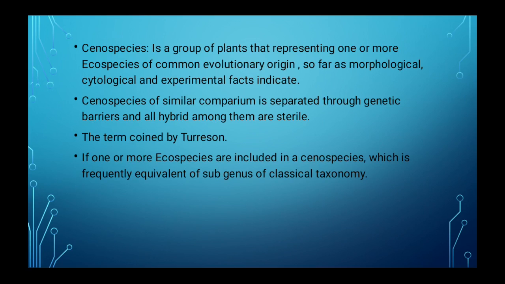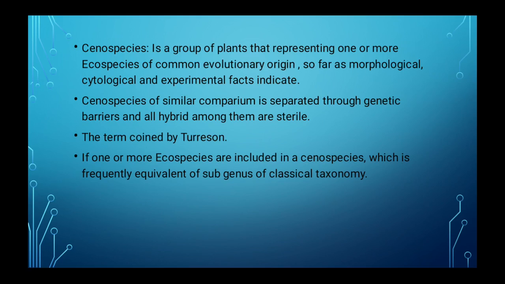Coenospecies of similar cambium are separated through genetic barriers, and all hybrids among them are sterile.